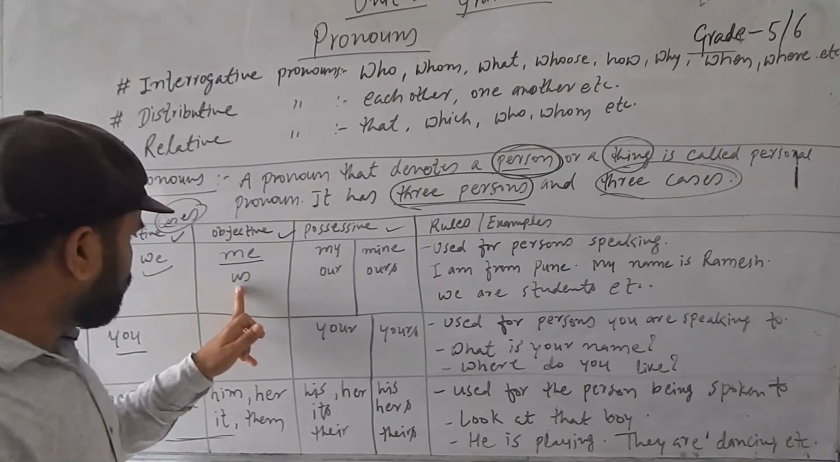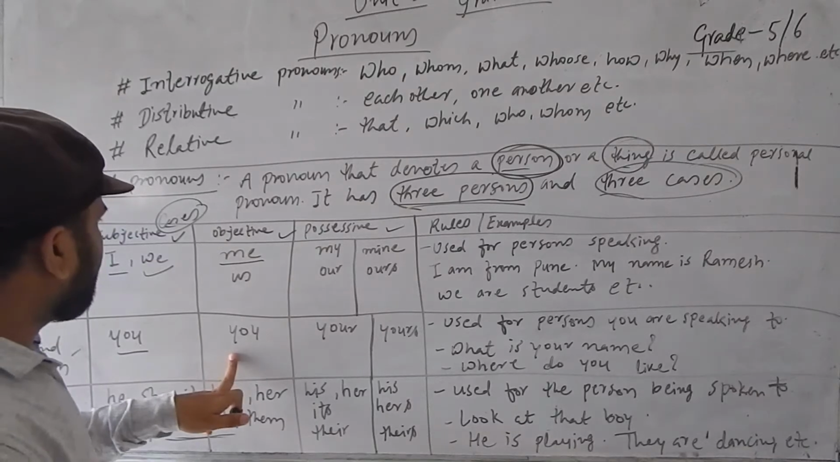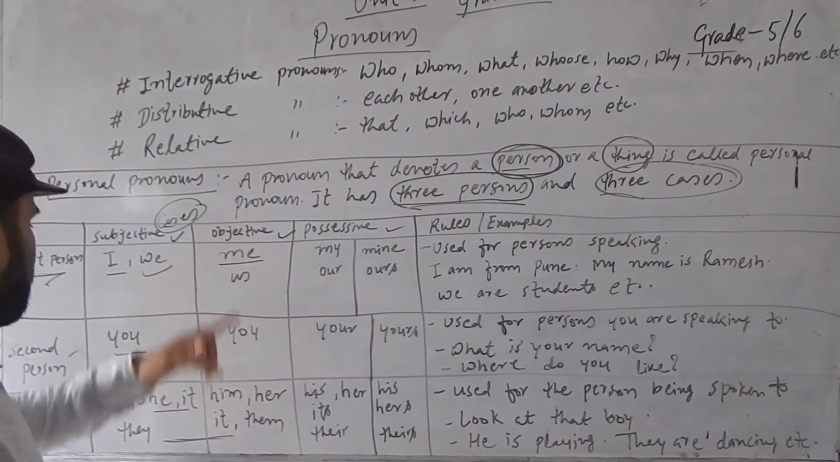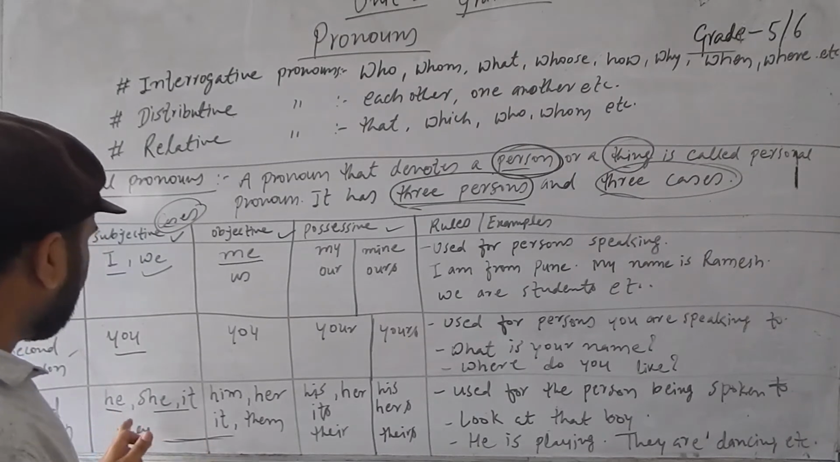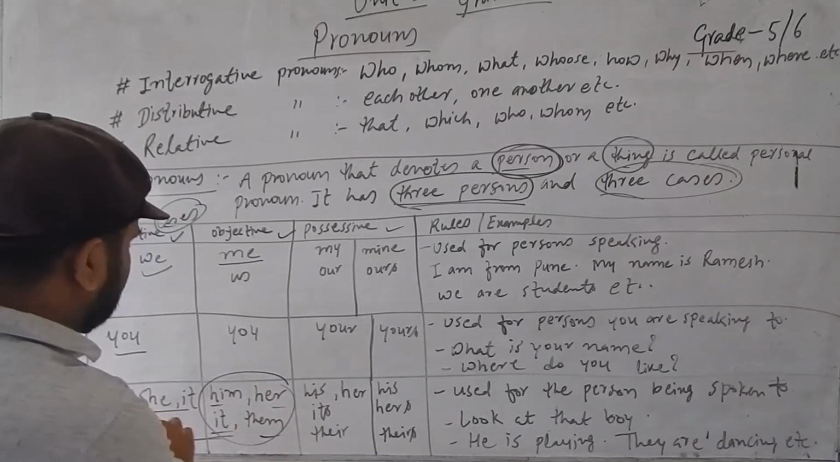In the objective case, the first person changes to me and us. In the objective case, the second person, you, will be constant, and in the objective case, the third person, he, him, she, her, it, them, these will be changed.